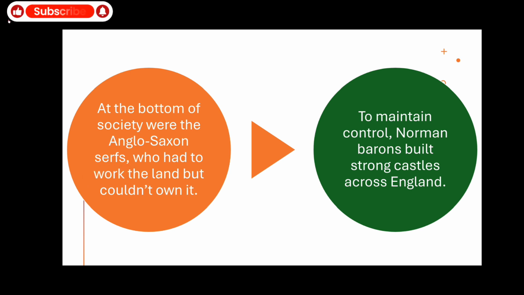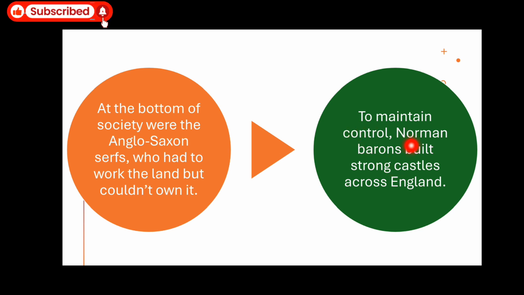These serfs, in simple words, we call them farmers, who had to work the land but couldn't own it. They did not own the land. They just worked on these lands and produced agriculture, the crops, for the king, for the nobles, and for the churchmen, for the pope, for the priest, for all these. So they were at the bottom.